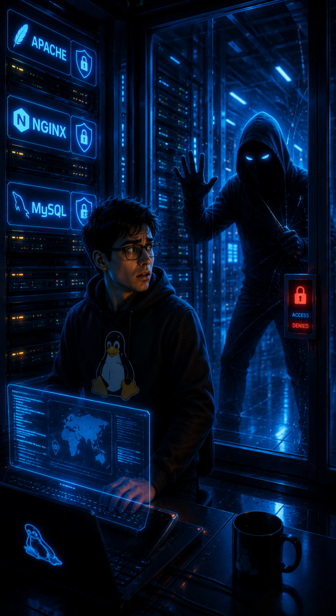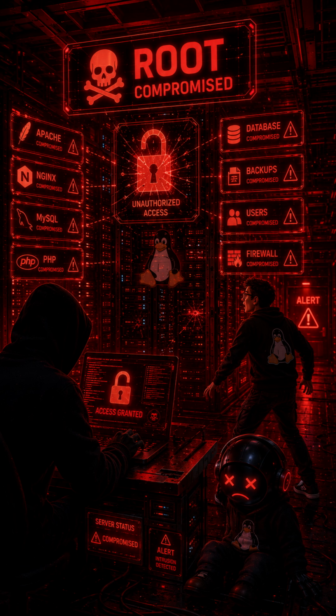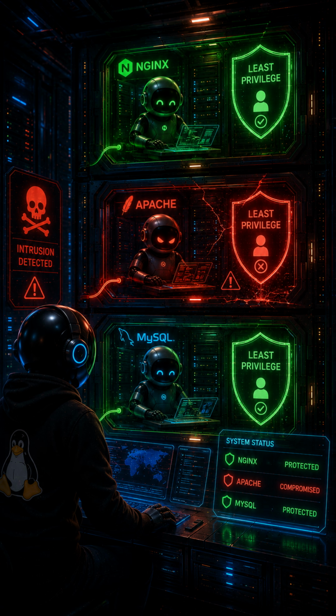Why is that more secure? Imagine a web server gets hacked. If that service were running as root, the attacker would immediately gain full control of the entire server. But because it runs under its own service user, the attacker is limited to that user's permissions, making it much harder to compromise the whole system. This follows the principle of least privilege. Every service gets only the permissions it actually needs.